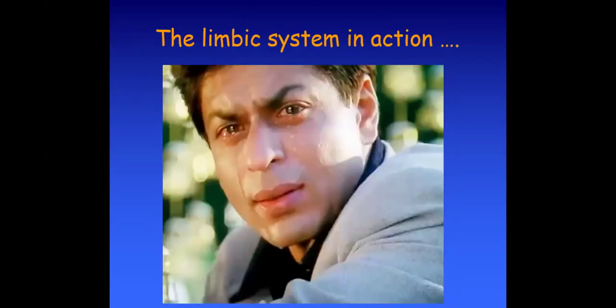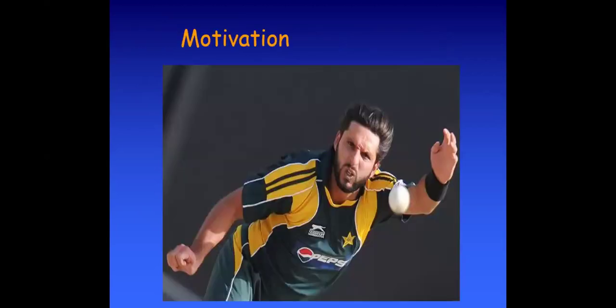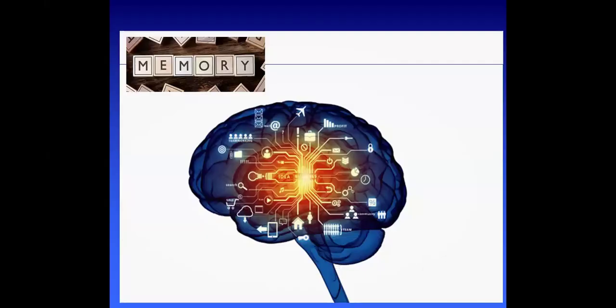Similarly here the limbic system is in supreme action. Motivation is another main function of the limbic system. That is the reason why it is known as the emotional and motivational brain. The third most important function of the limbic system is memory.